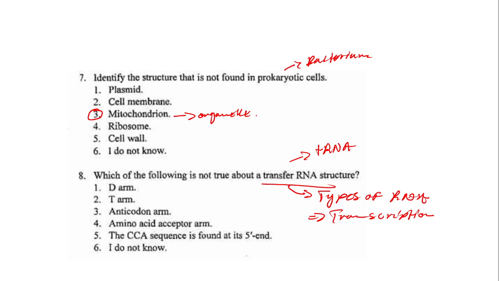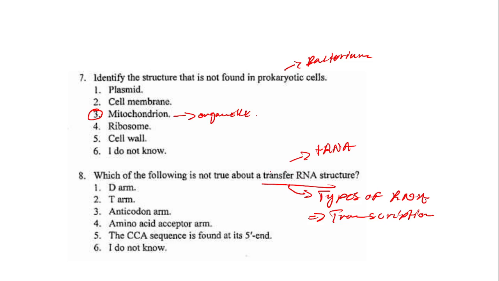So when you talk of that, the types of RNA, if you go much in detail,